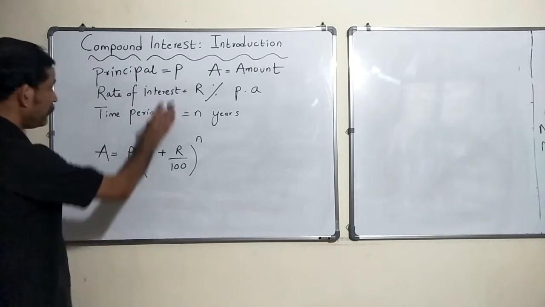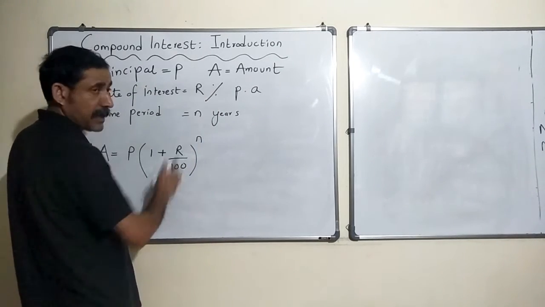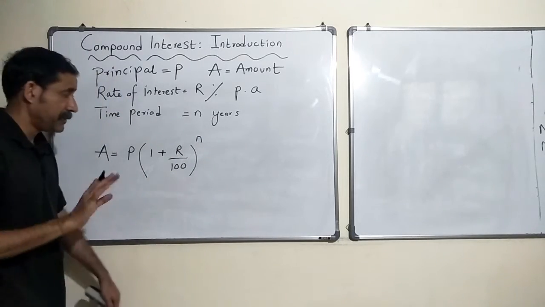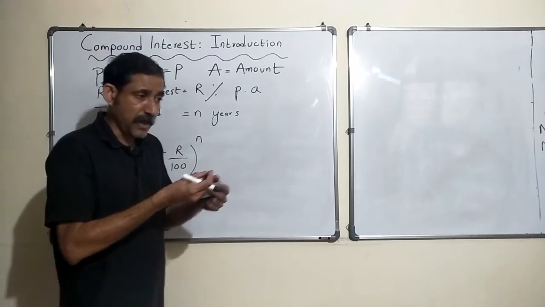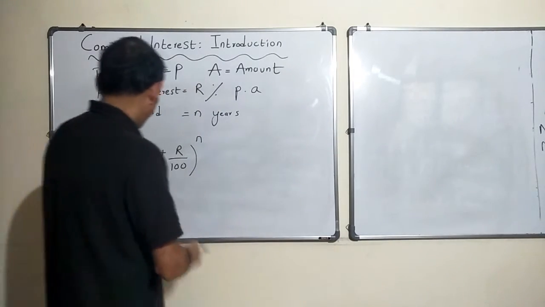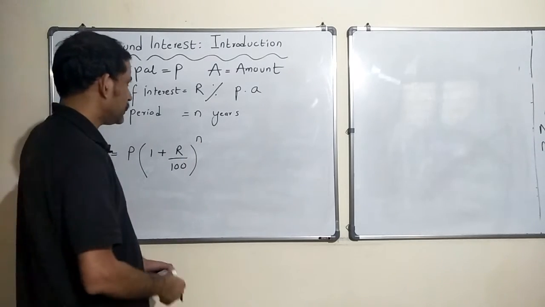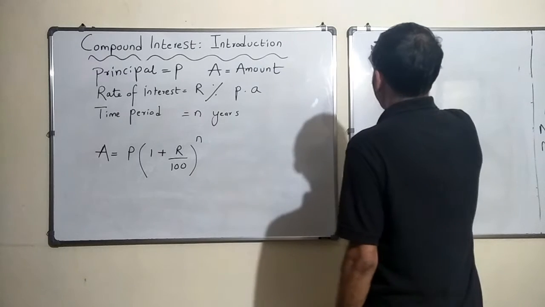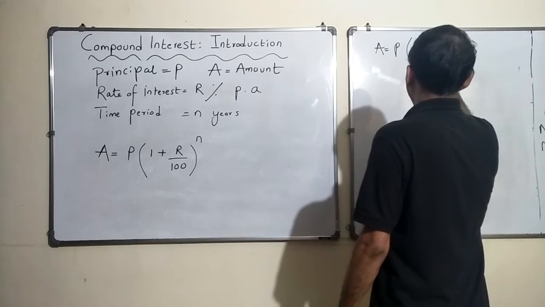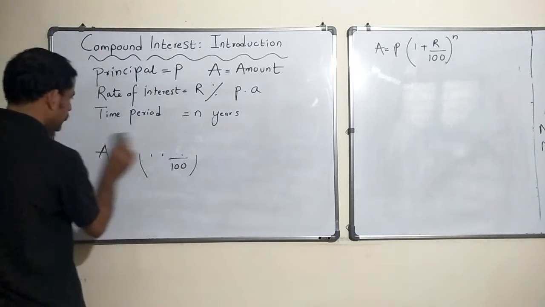So if I invest P rupees into a bank which pays me interest at R percent per annum for n years, and if it is a case of compound interest wherein your interest after every year is added into your principal, making it higher, the amount that they would pay you after n years is this. Let's see if we can derive this. Let me just write it here and see if we are able to come to that, or at least let's get an understanding that this is correct.